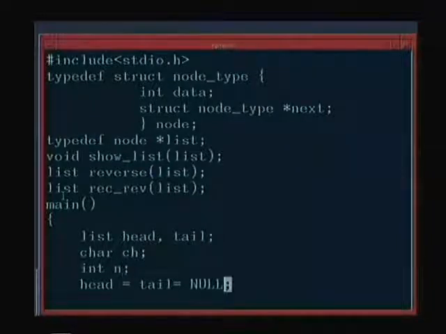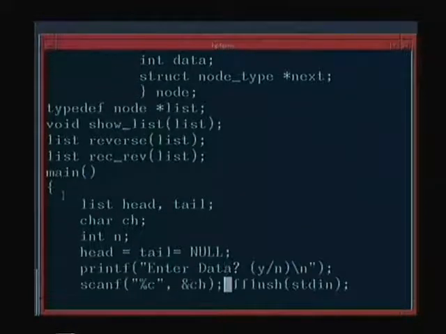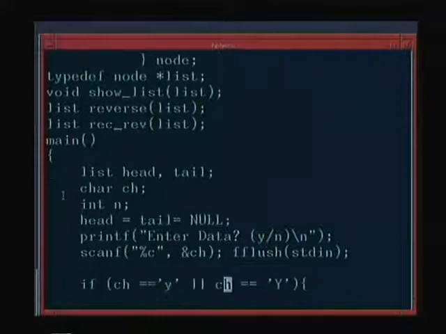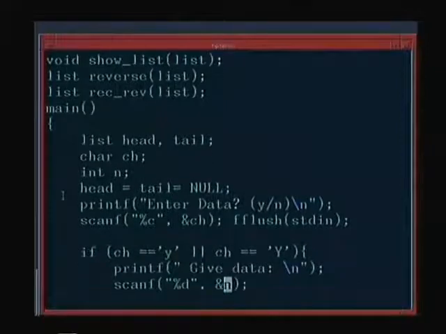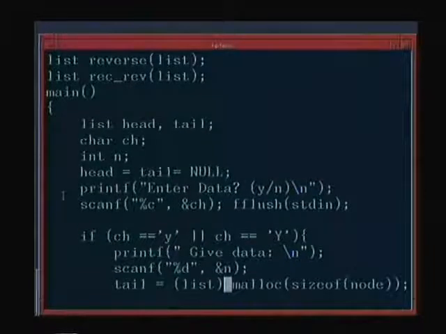Character, int n. So you initialize head and tail to null because there is no element in the list. Printf enter data, yes. If so, the first element is read in an if statement. If this is true, scanf, tail is equal to, we just directly allocate to tail.